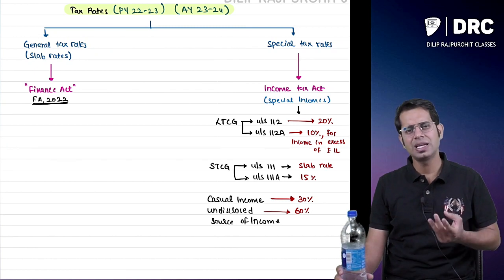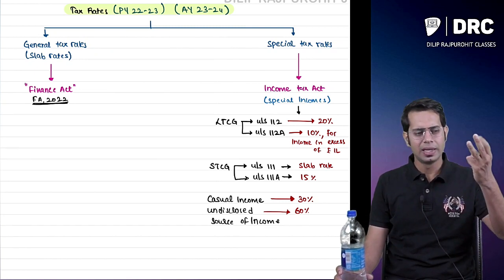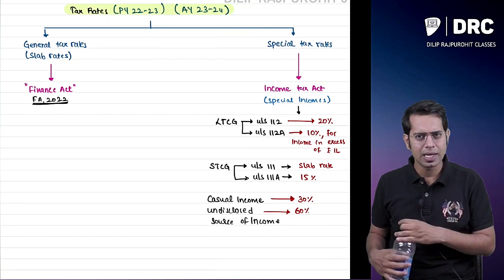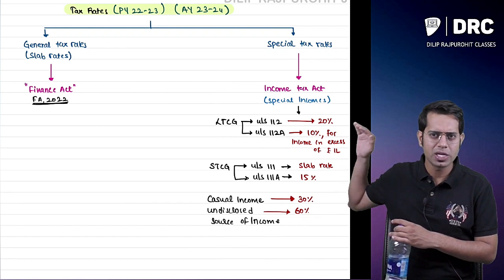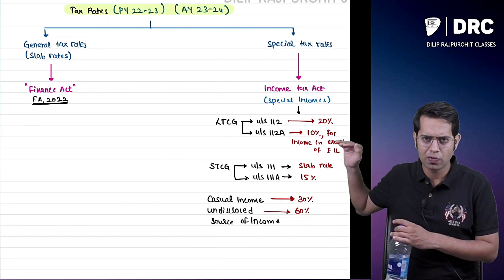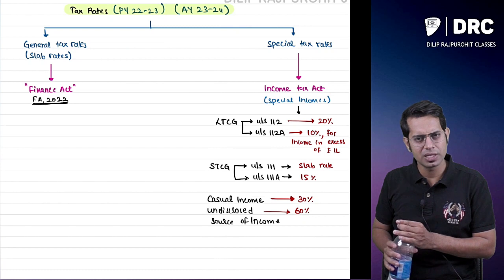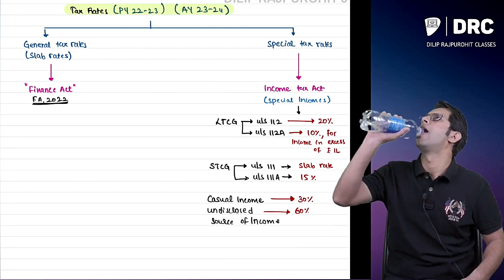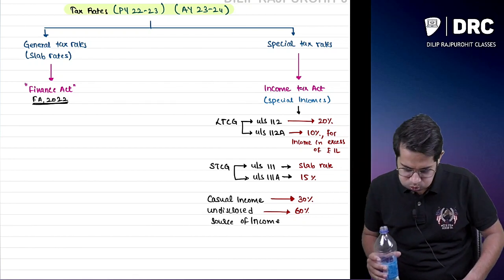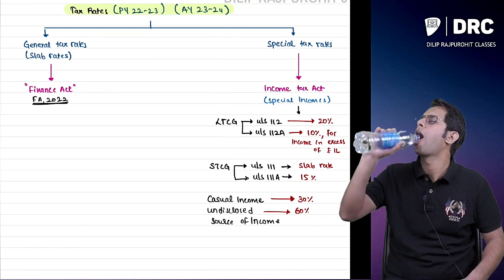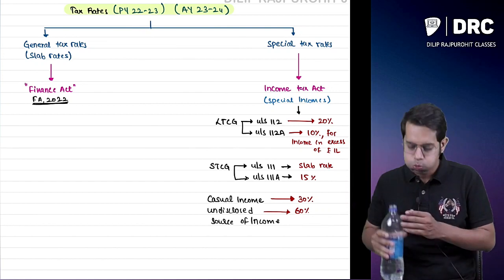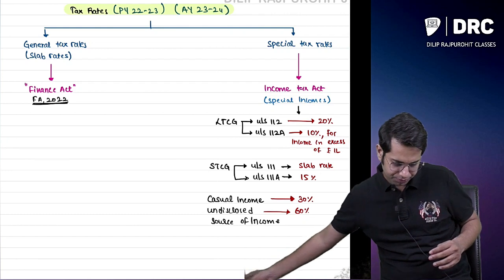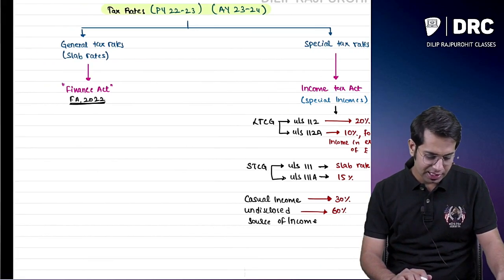In the special tax rates, there are basically only three types of income: capital gain income, casual income, and undisclosed income. Capital gain income: long term it is 20% or 10%, short term it is slab rate or 15%. Casual income is 30%, and undisclosed income is 60%. These are the special tax rates.